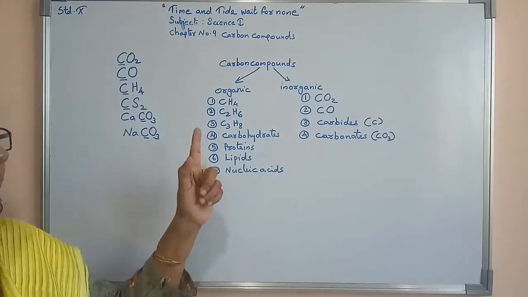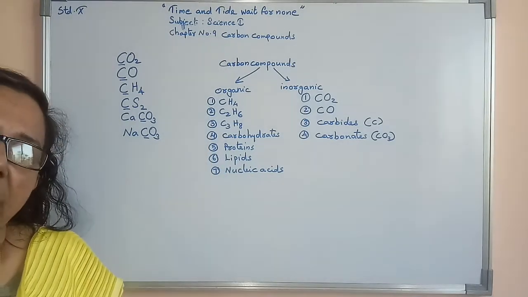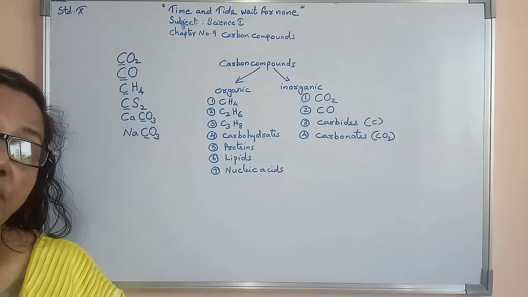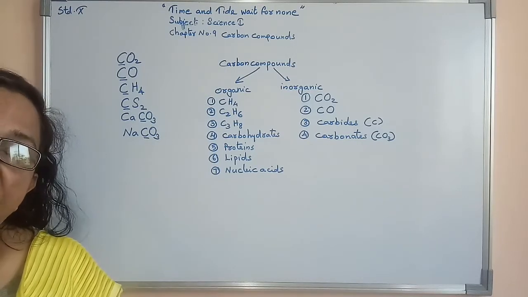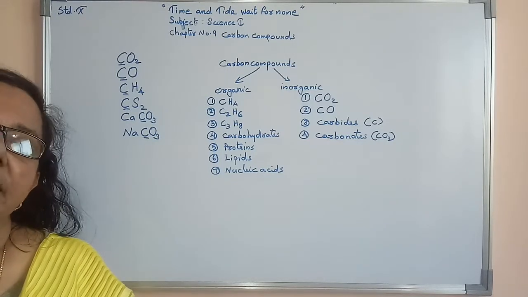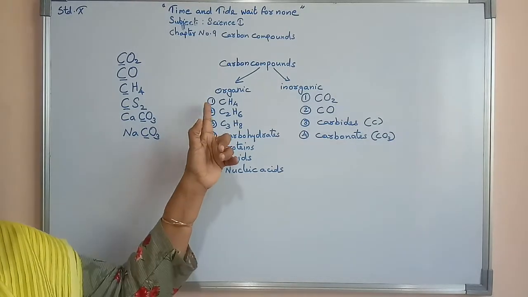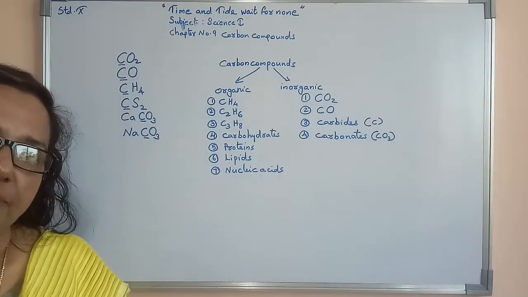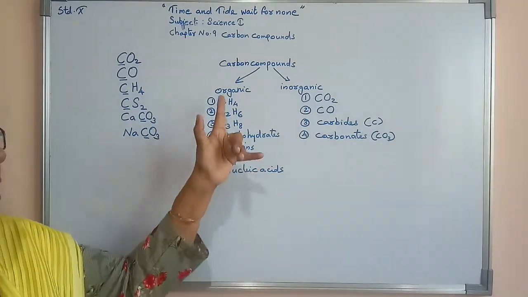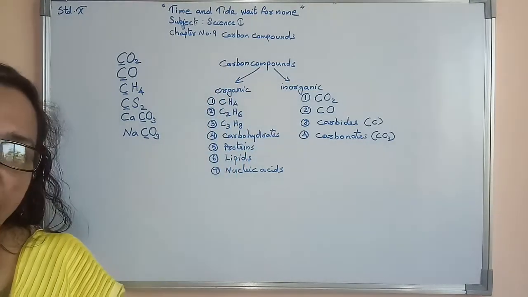Even nitrogen or oxygen can be there, but compulsorily carbon as well as hydrogen will be there. Then we call them organic carbon compounds.